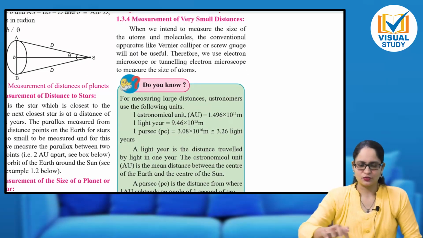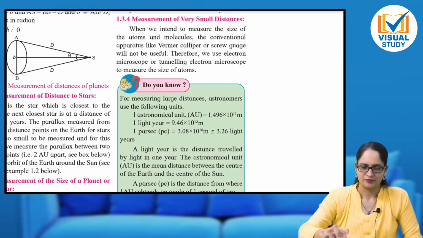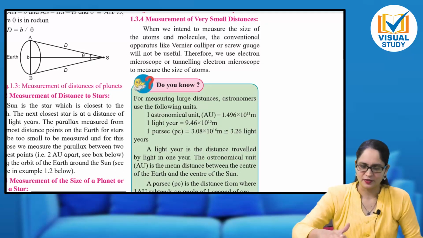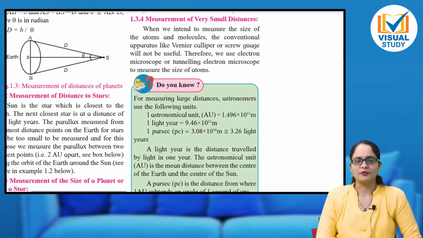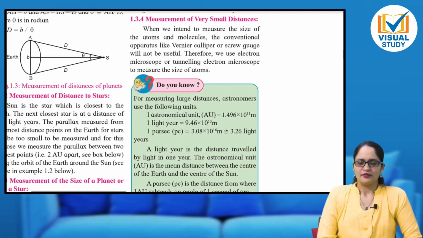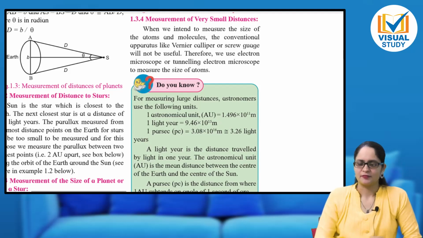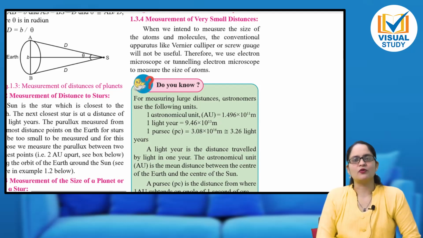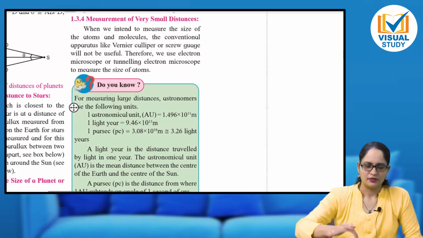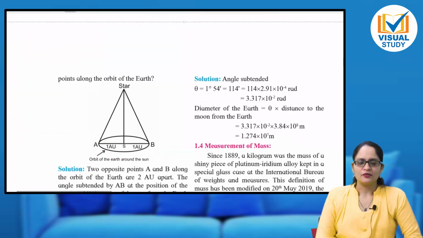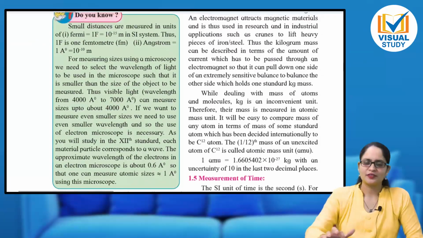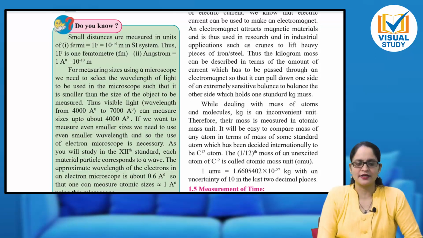Another unit, I will show it to you. It is the astronomical unit. On page number 4, 1 astronomical unit is 1.496 into 10 raised to 11 meter. Then 1 light year, it is calculated here, 9.46 into 10 raised to 15 meter. 1 parsec is one more unit that is measured. It is 3.26 light years. Then there is a small section in your textbook called Do You Know. It is also very interesting. It is giving you an idea of more units.